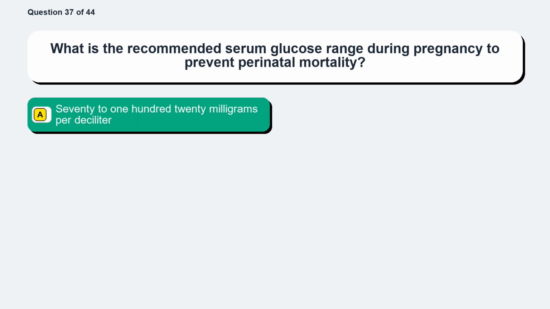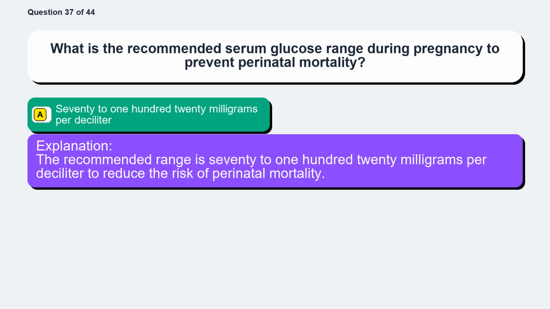The correct answer is option A, 70 to 120 mg per deciliter. The recommended range is 70 to 120 mg per deciliter to reduce the risk of perinatal mortality.